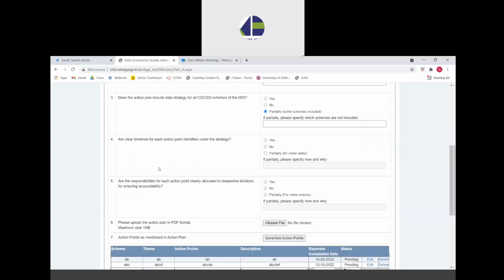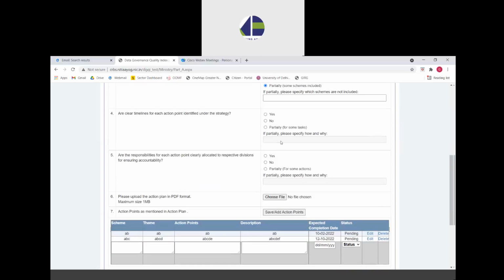The next question is asking whether clear timelines for each action point that you have identified under the strategy is also documented as a part of the action plan or not. So ministries are to select yes if every action point that they have documented has a corresponding month and year timeline by which it is to be completed, clearly documented in the action plan. If they have not done this, then no. And if they have done this for some tasks and not for other action points, then they can select partially, again with details on why the same has been done and how.